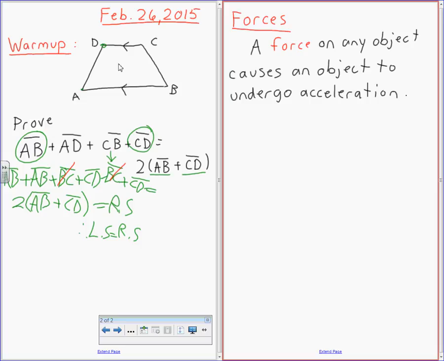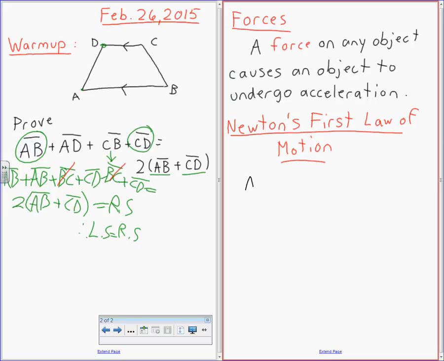We're going to talk about Isaac Newton, who's a famous mathematician. He's also a famous physicist. Not only did he invent calculus, he also created his laws of motion. So this is Newton's first law of motion. What that says is an object will remain at rest unless it is acted upon by an outside force.